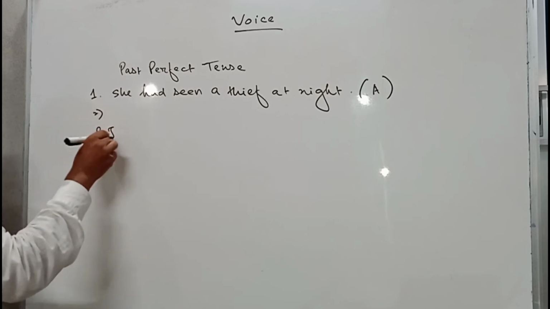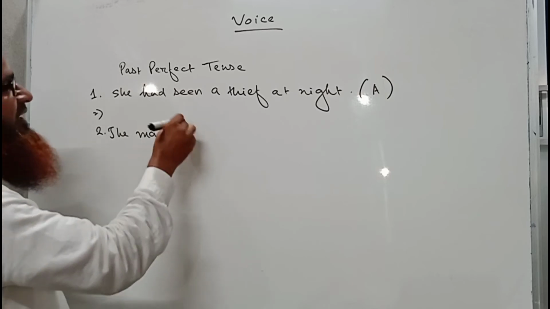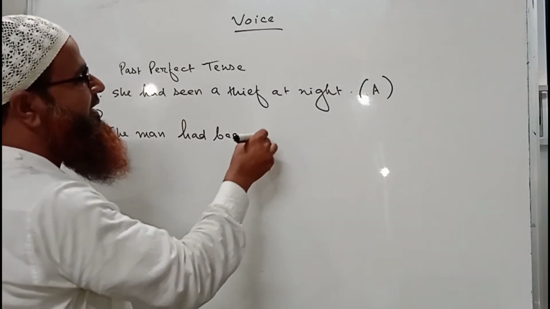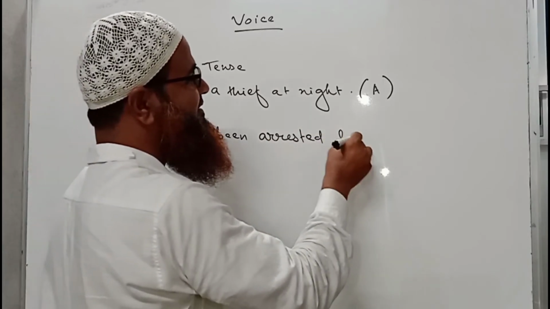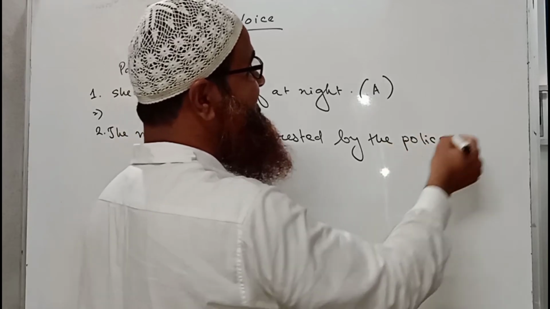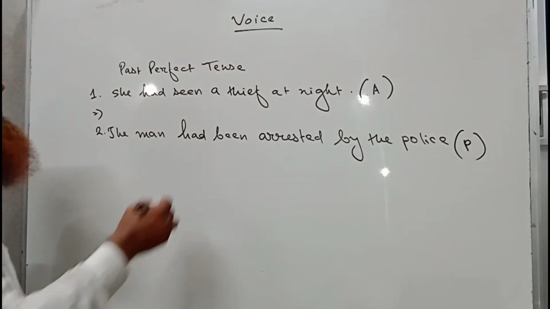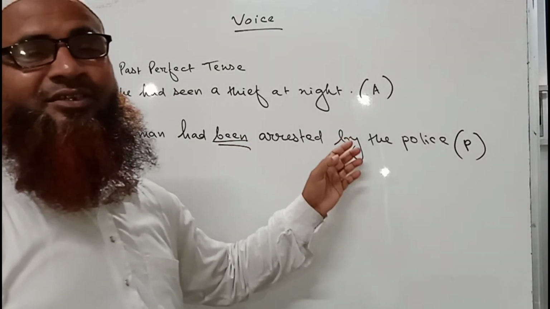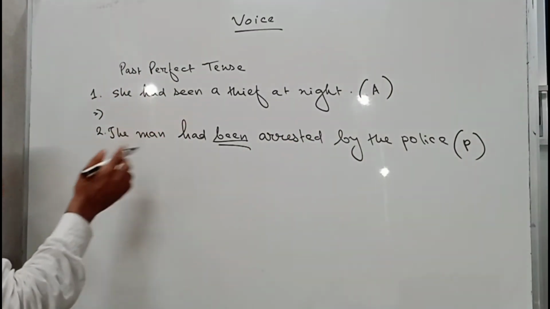Again, the man had been arrested by the police. Okay, arrested by the police. So this is a sentence of past perfect tense, but it is in passive voice. How could we know it? Because been is here and by is here. That is why we can say this is a sentence of passive voice, and we have to change it into active.